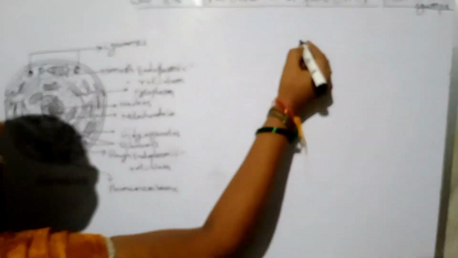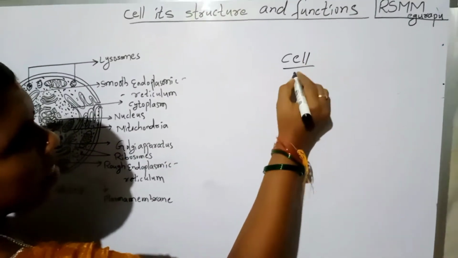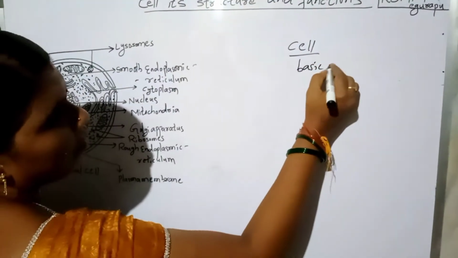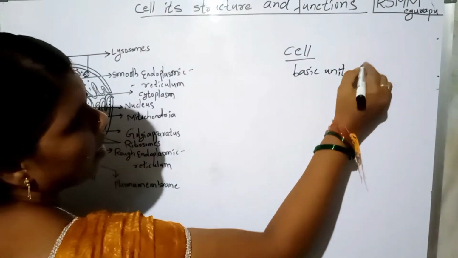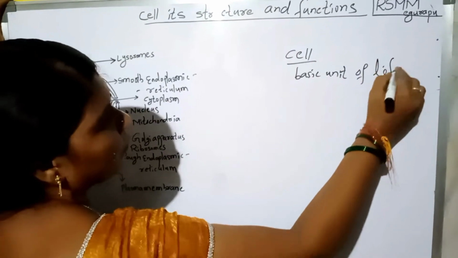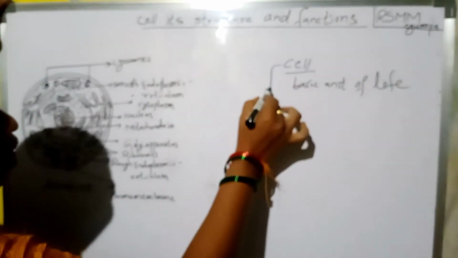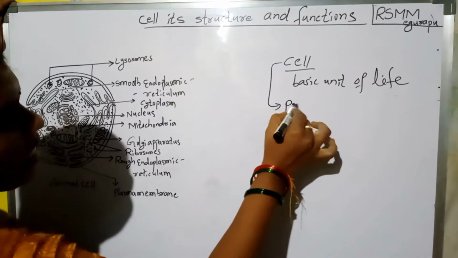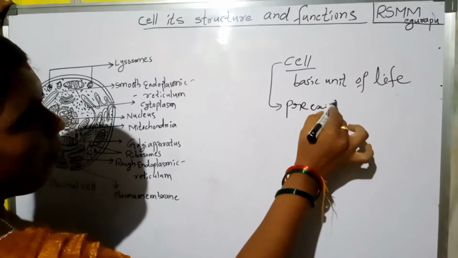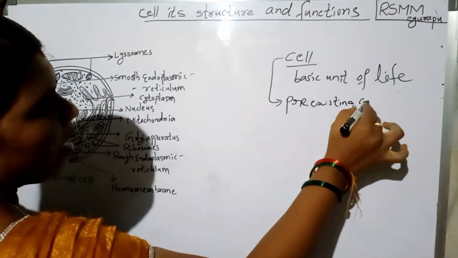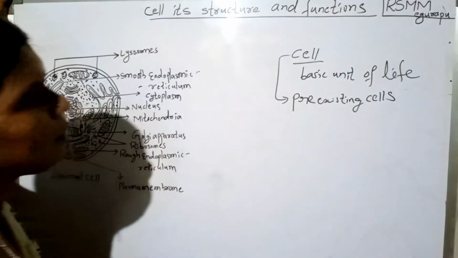We know that cell is the basic unit of life. All cells are formed from pre-existing cells.